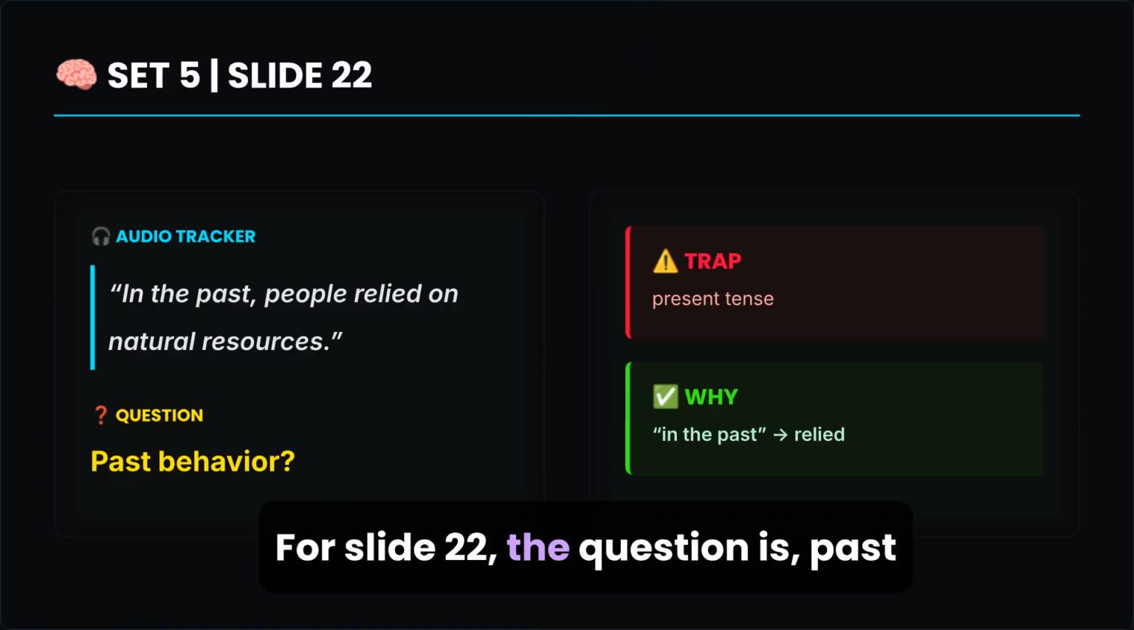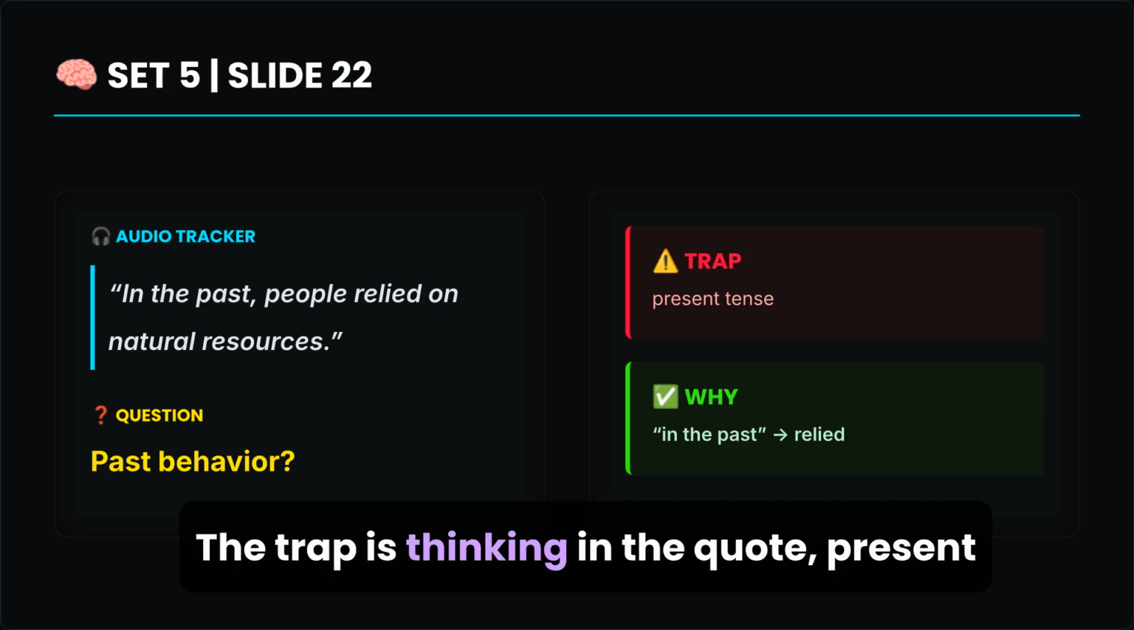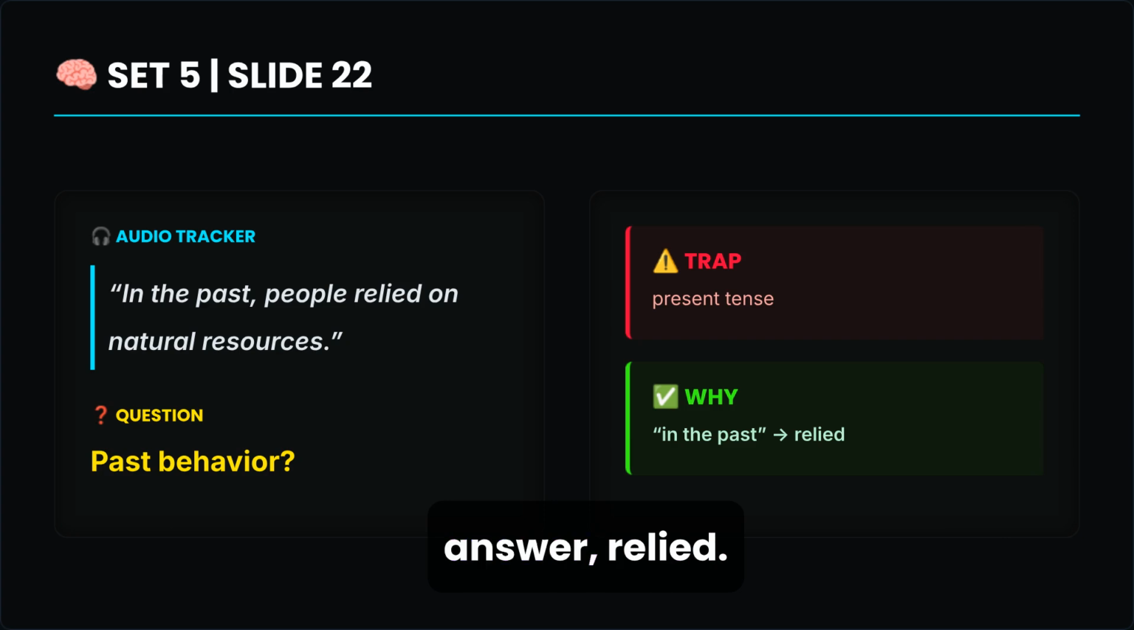For slide 22, the question is past behavior. The audio is, in the past, people relied on natural resources. The trap is thinking in the quote, present tense. The phrase in the past confirms the answer, relied.